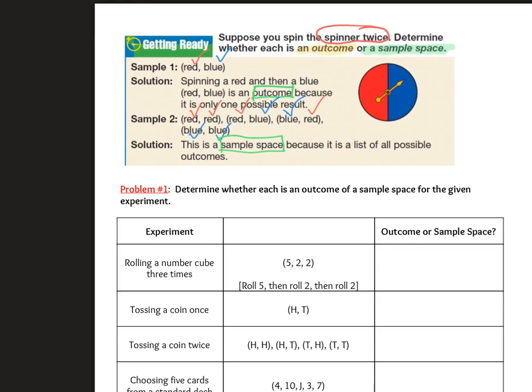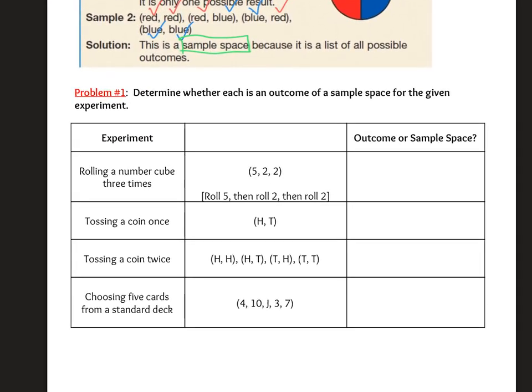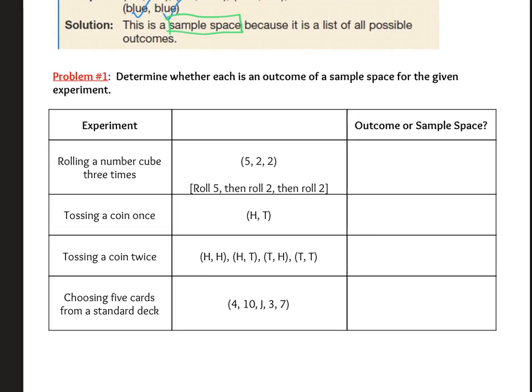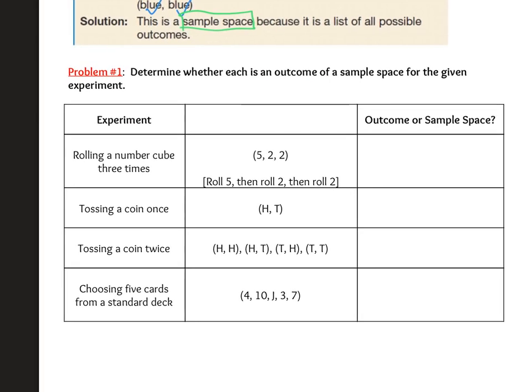All right, so let's look at some more examples for outcome and sample space. Rolling a number cube 3 times. Number cube is a die, but dice can have more than 6 sides. They don't have to be cubes, as we'll see later, so they call it a number cube.